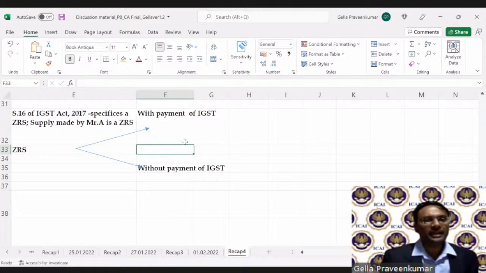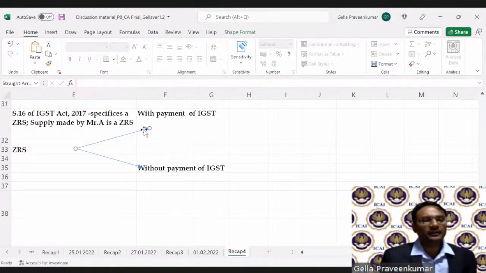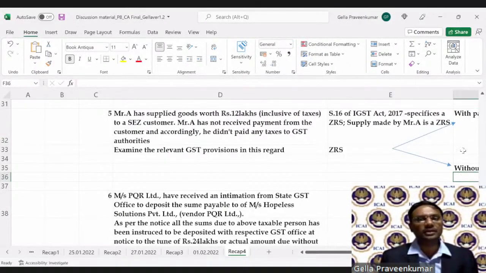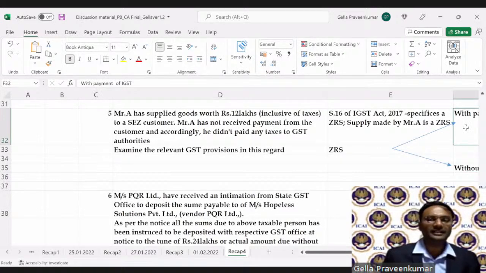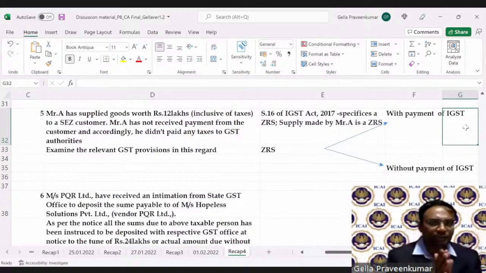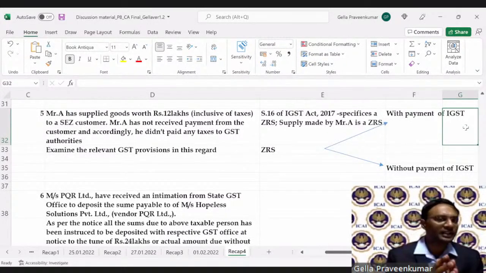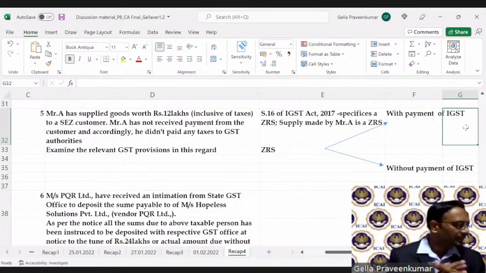Now, I can make a supply without payment of IGST, or I can supply with payment of IGST. Here we don't know whether in the given problem A has chosen the first route or the second route: first, with payment of IGST; second, without payment of IGST. There is no clarity. The question says that A didn't disclose this transaction in the return. Now, look at your section 122. There are 21 clauses. Page number 21.4.